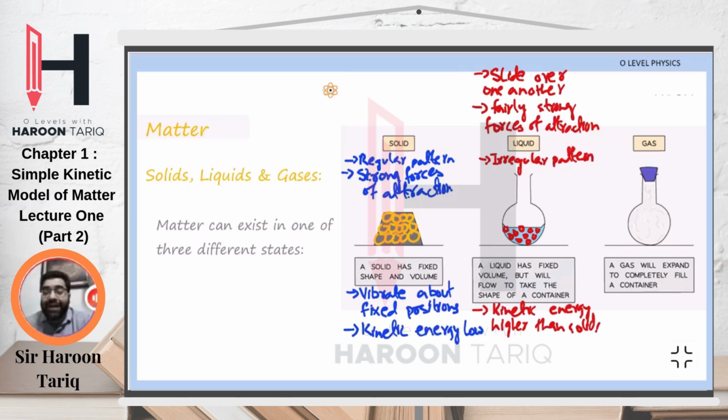Not as high as a gaseous state, which we'll discuss in a bit, but higher than solids because the particles can move around. So in this liquid, for example, this is particle A. This particle A can move from here to here or here to here, within this confined space of the liquid. It's not just vibration now. They can move around.